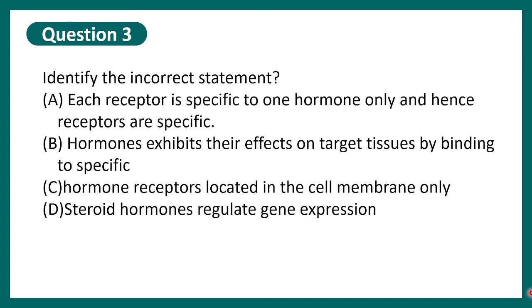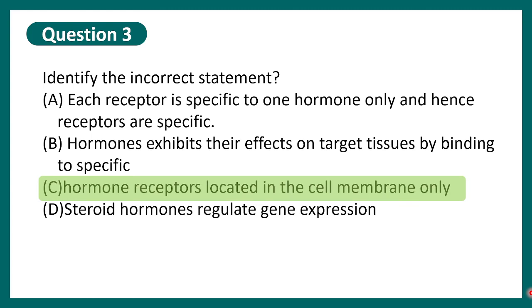Okay, question number 3 says: identify the incorrect statement. Each receptor is specific to one hormone only and hence receptors are specific. Hormones exhibit their effect on target tissue by binding to specific receptors. Hormone receptors are located in the cell membrane only. Steroid hormones regulate gene expression. So the correct option would be option C.